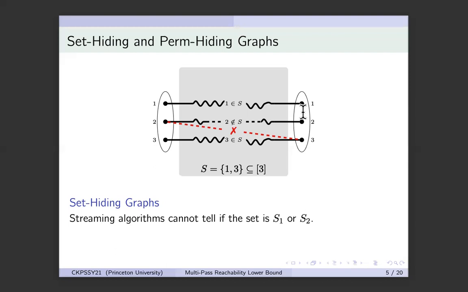Okay, and this is the lower bound for ST reachability. You can use similar simple reductions to get lower bounds for all the other problems that I claimed. You can actually get lower bounds for even more problems like matrix rank and LP feasibility, but we will not go into those.